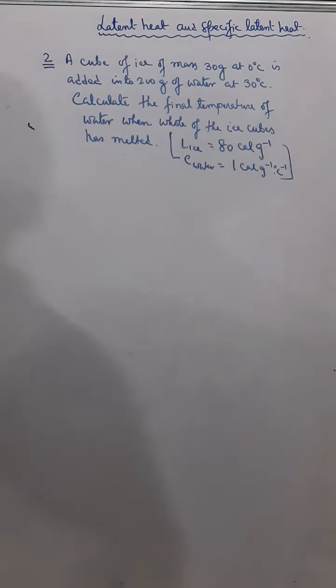Okay, now see this sum. A cube of ice of mass 30 gram at 0 degree Celsius is added to 200 gram of water at 30 degree Celsius. Then calculate the final temperature of water when the whole ice cube has melted. Okay.